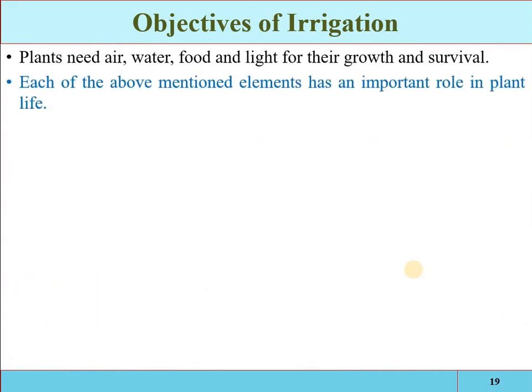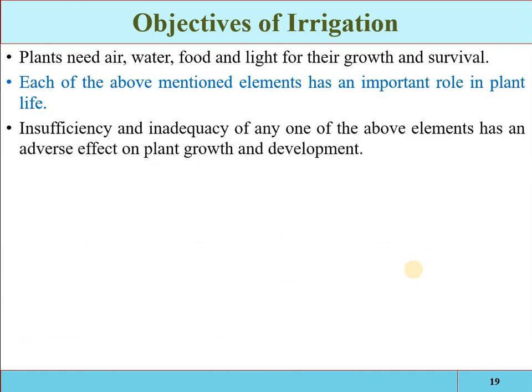Plants need air, water, food and light. As we have discussed the objective, scope and necessity of irrigation, water is required for survival, so we have to provide the right amount of water into the root zone. Each of the above mentioned elements has an important role in plant life. Insufficiency or inadequacy of any one of them has an adverse effect on plant growth.